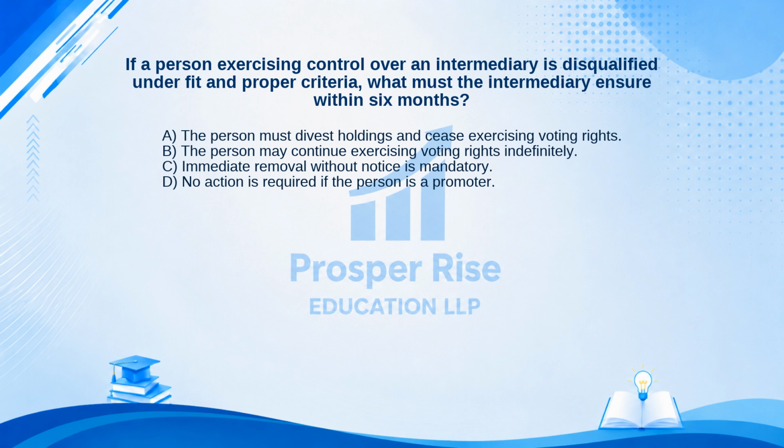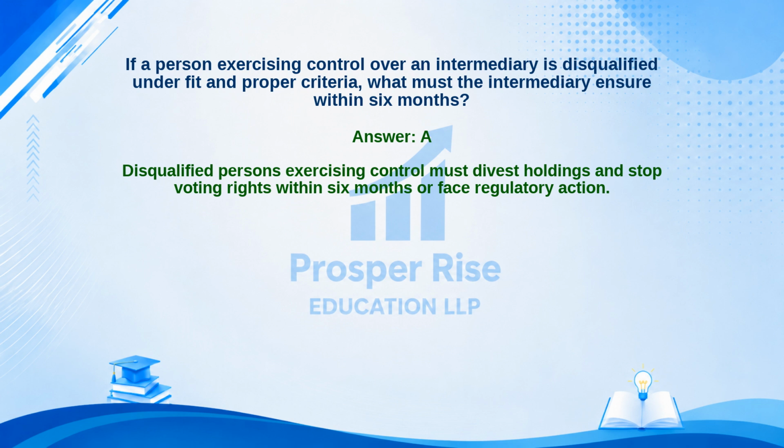Take a moment to pause the video and decide. The correct answer is Option A. Let's see why. Disqualified persons exercising control must divest holdings and stop voting rights within 6 months or face regulatory action.